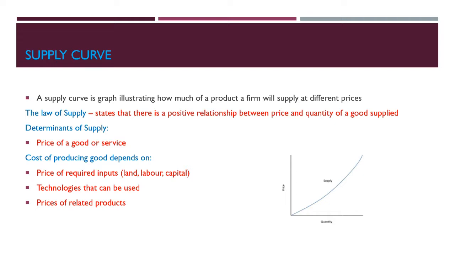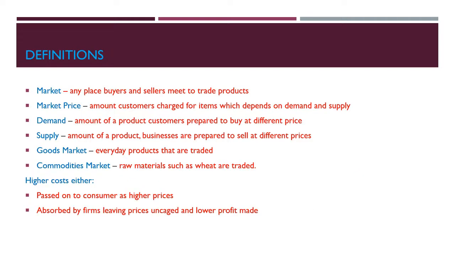The determinants of supply are the price of a good or service and the cost of producing it, which will depend on the price of the required inputs (land, labour and capital), the technologies that can be used in production, and the prices of related products. Now some basic definitions.